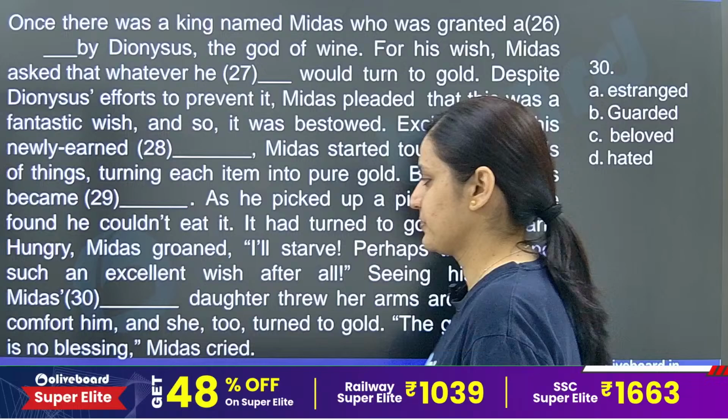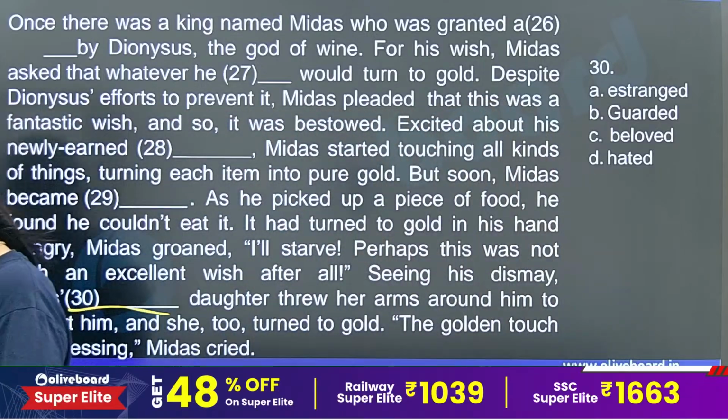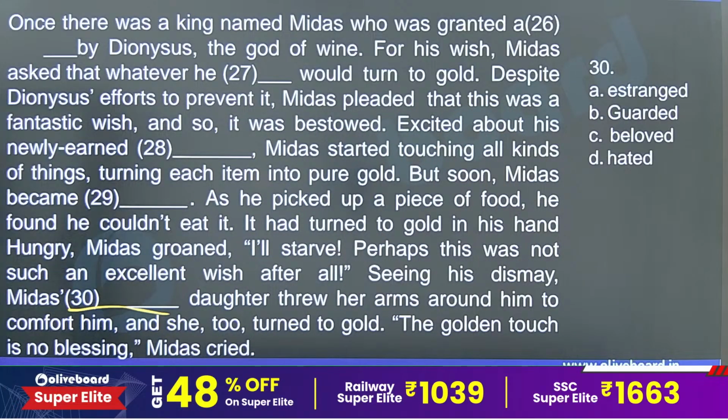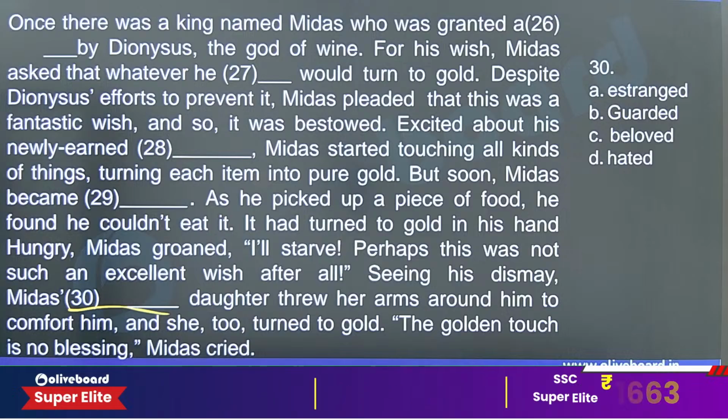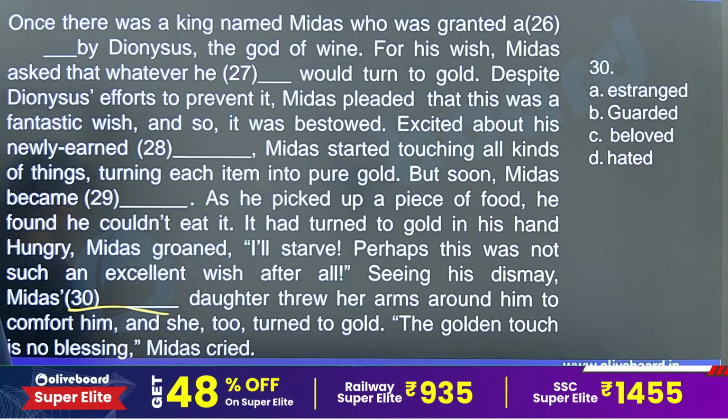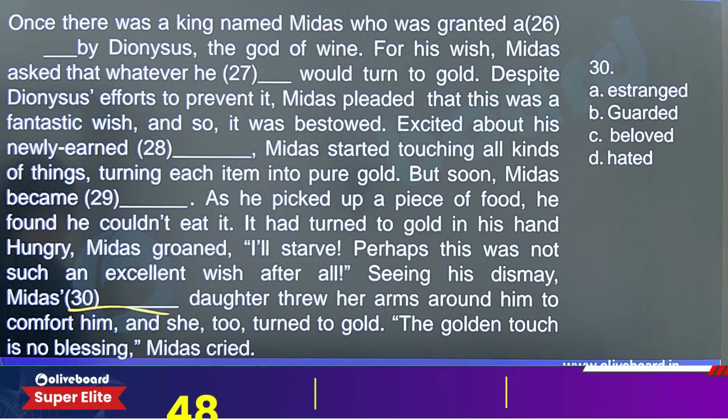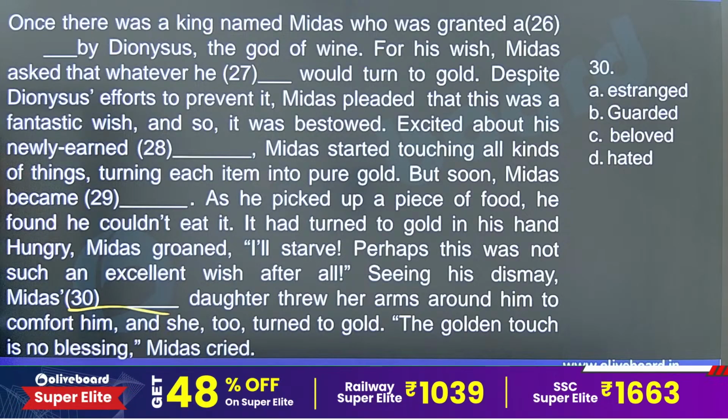30. As he picked up a piece of food, he found he couldn't eat it. It had turned to gold in his hand.